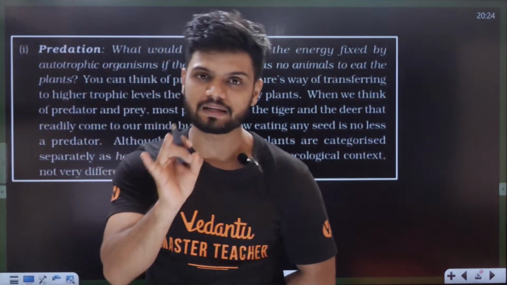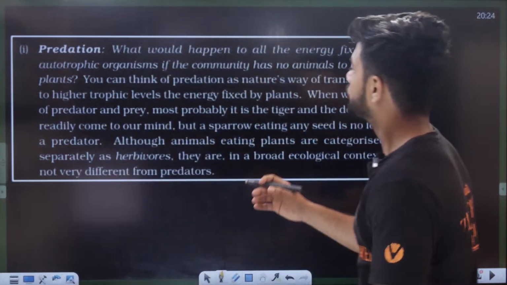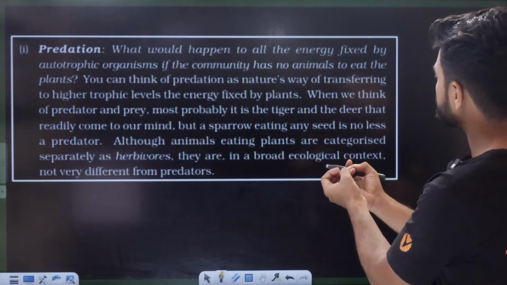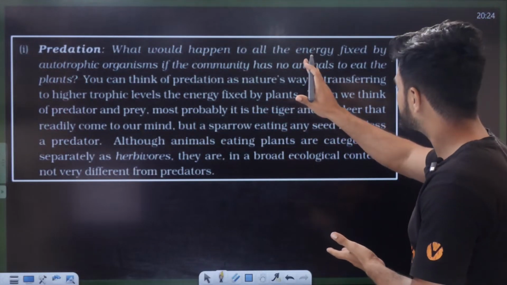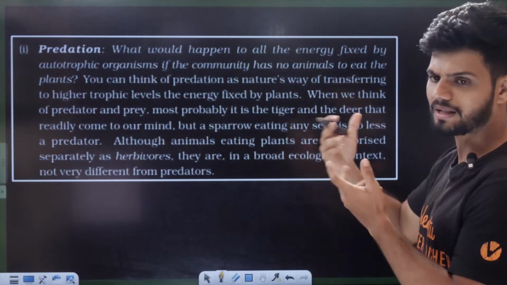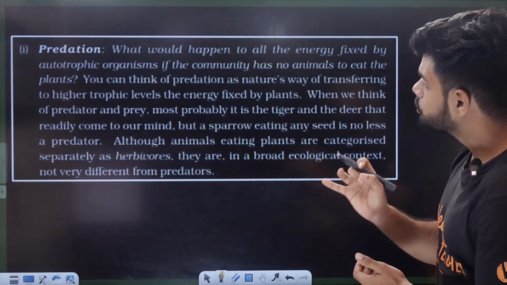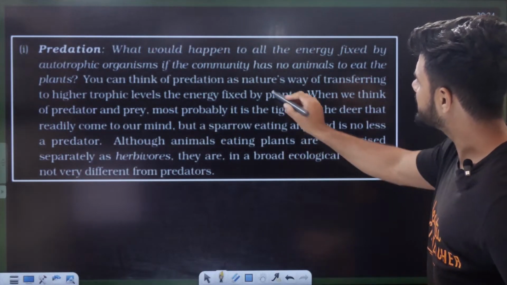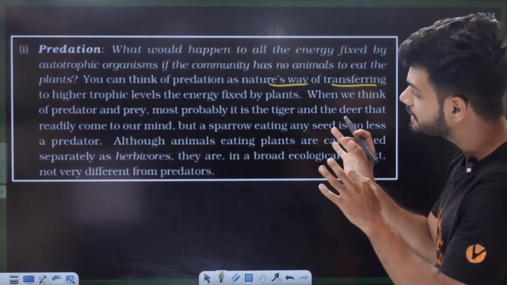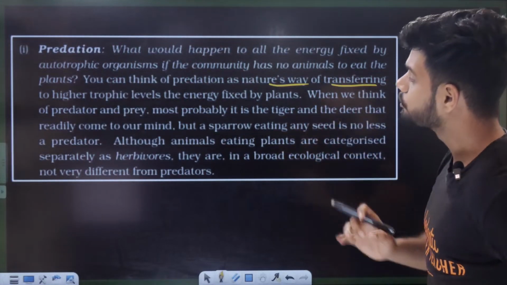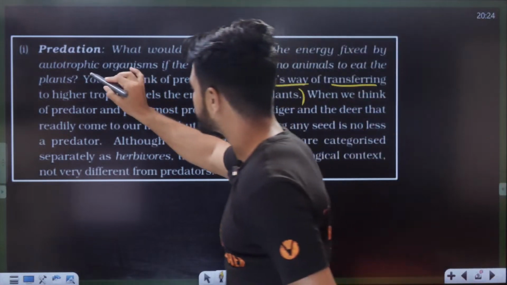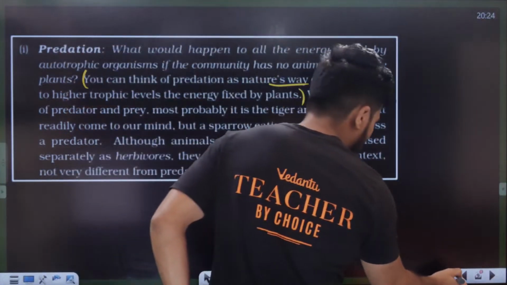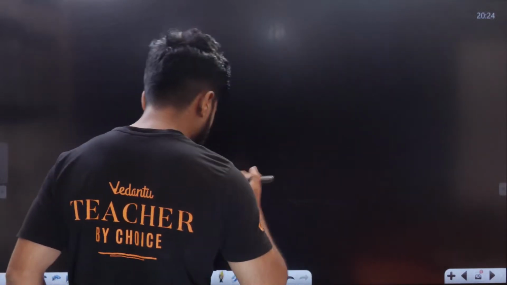If you have any doubt, ask me. What would happen to all the energy fixed by the autotrophic organisms if the community has no animal to eat the plants? Plants would survive. You can think of predation as nature's way of transferring to higher trophic levels the energy fixed by the plants. Very important line, understand it. Very important point.